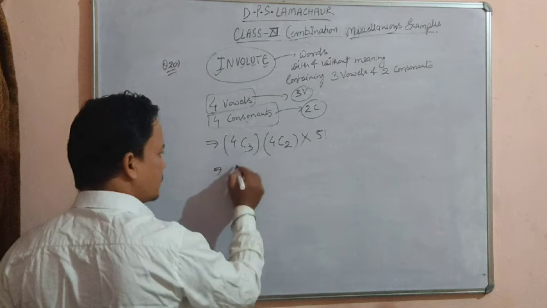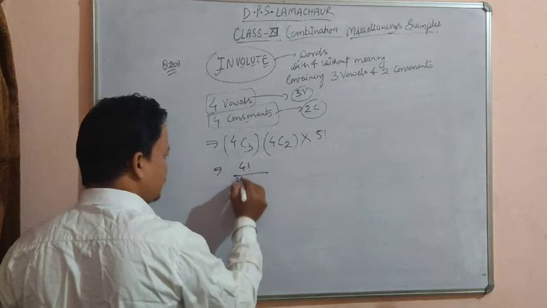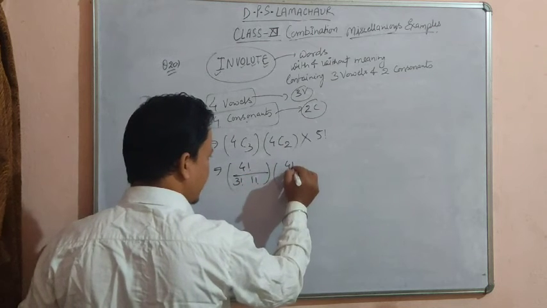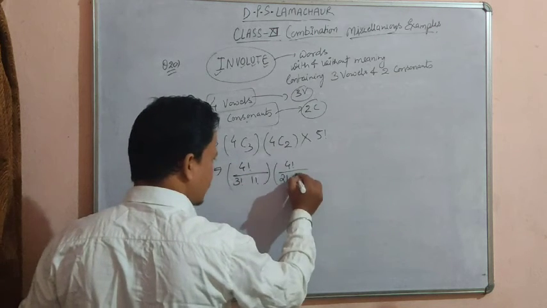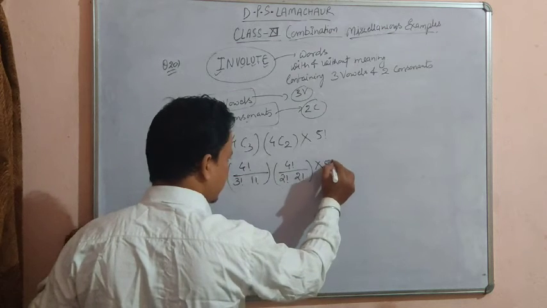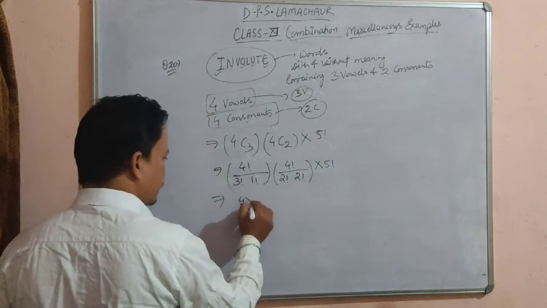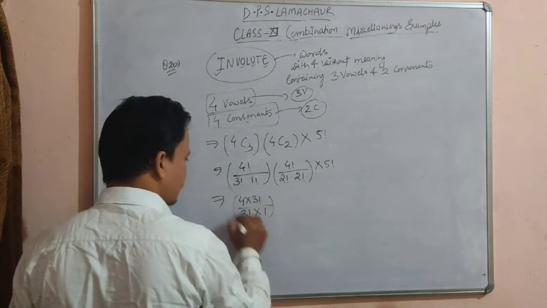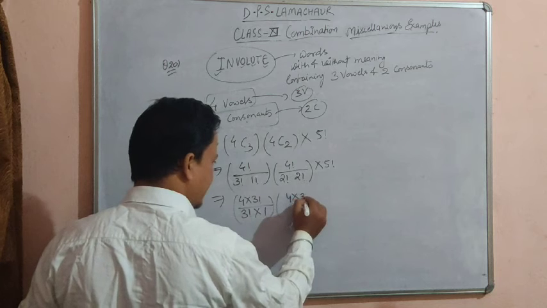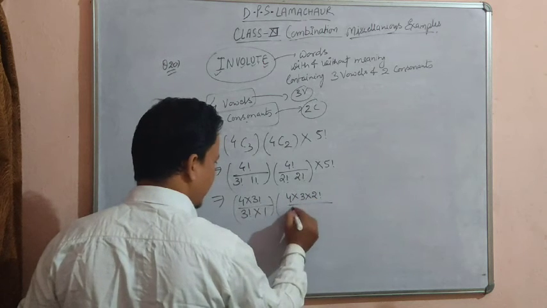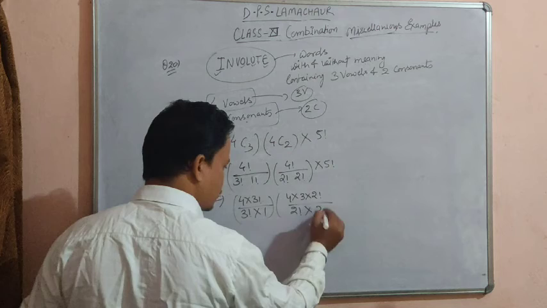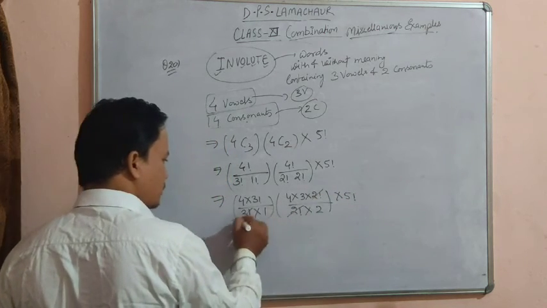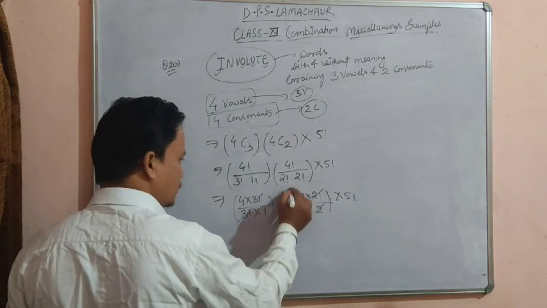Now solve it for the final answer. 4C3 is 4 factorial divided by 3 factorial into (4 minus 3), that is 1 factorial. And 4C2 is 4 factorial upon 2 factorial into (4 minus 2), that is 2 factorial, and multiply with 5 factorial. Now 4 into 3 factorial divided by 3 factorial, and the value of 1 factorial is 1. Here 4 factorial will be expanded as 4 into 3 into 2 factorial, divided by 2 factorial into 2 factorial, and the value of 2 factorial is 2 into 1, that is 2. Multiply with 5 factorial. Now this cancels out and this cancels out, and 2 twos are 4.